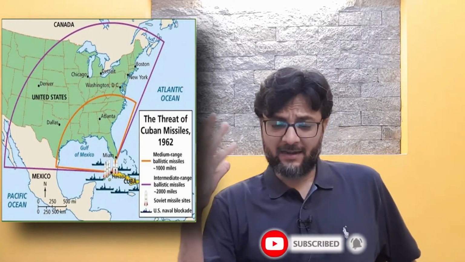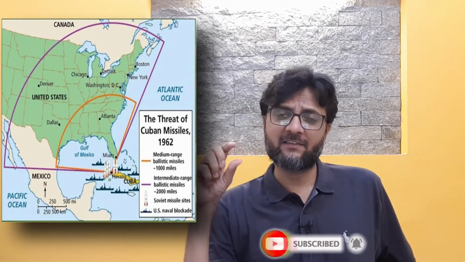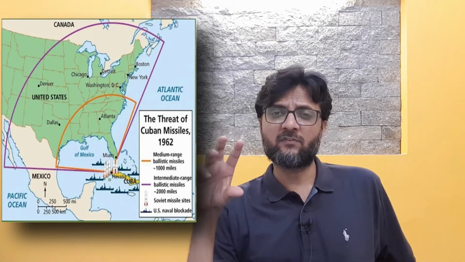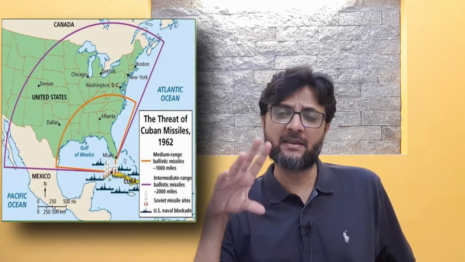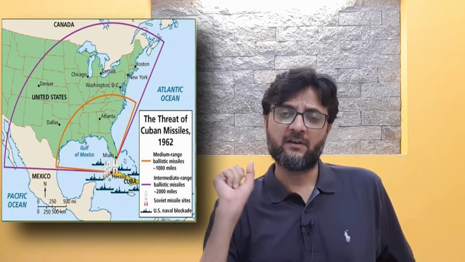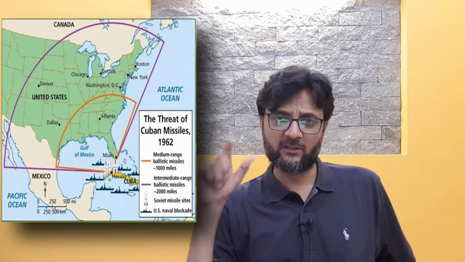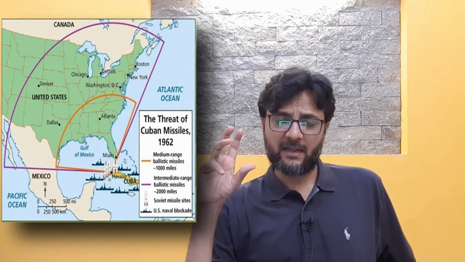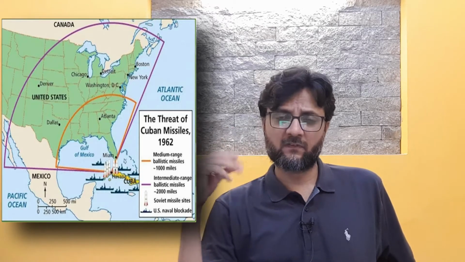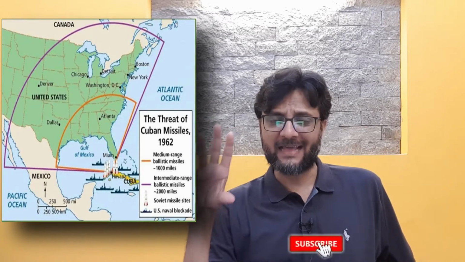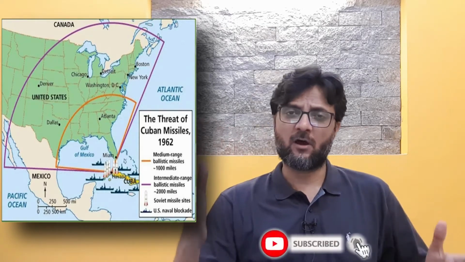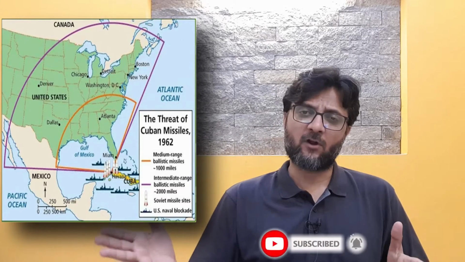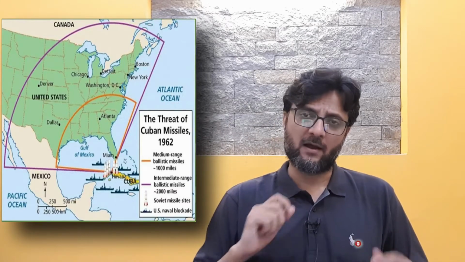Then the US intelligence later came to know that some of the material of those missiles had already been shipped to Cuba by the Soviet Union through the seas. So the United States of America had two options: either to attack Cuba directly, or just stop the shipments coming from the east to Cuba.